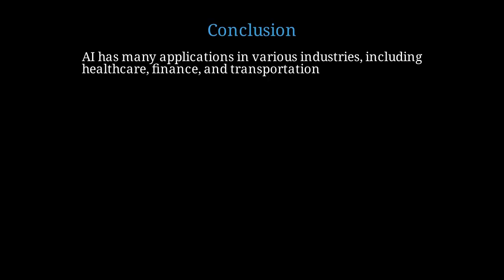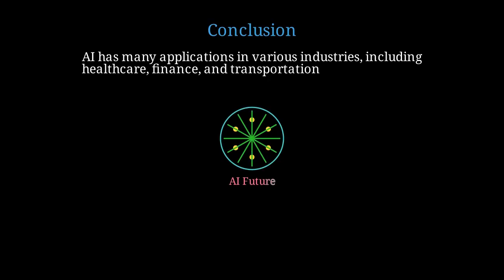In conclusion, artificial intelligence is a broad field that encompasses a range of disciplines, including computer science, mathematics, and engineering. AI has many applications in various industries, including healthcare, finance, and transportation. The future of AI is exciting and rapidly evolving, with many potential applications and implications for society.